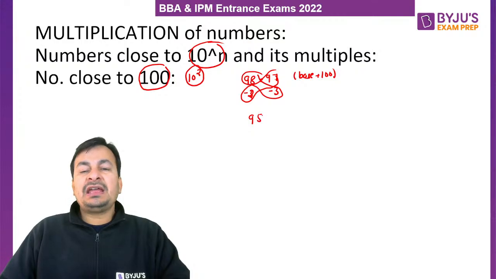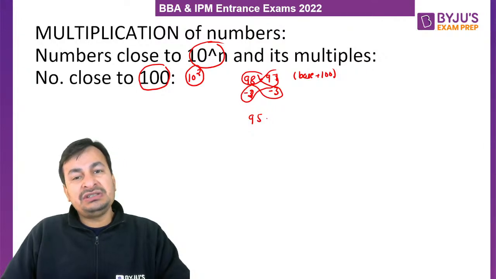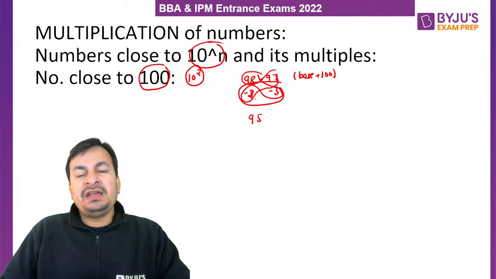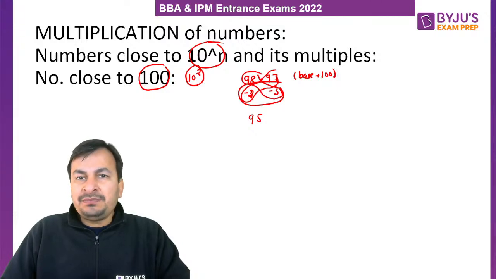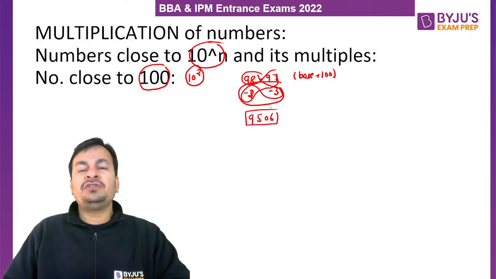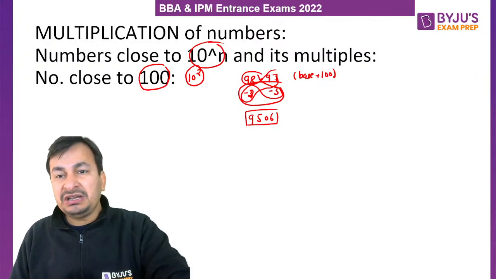ठीक है. And how do we calculate the second part of the multiplication or last two digits? By multiplying these two differences. So when we multiply minus 2 and minus 3, we will get 6. So what will be the second part or last two digits of the multiplication, my lovely student? 0, 6. So finally, what will be the product of 98 and 97? 9506.